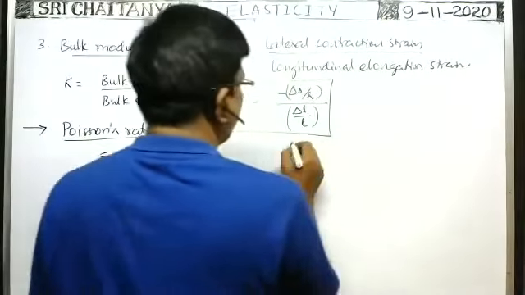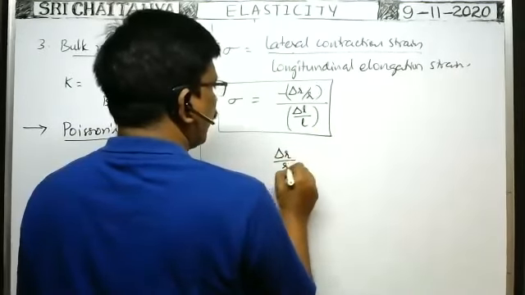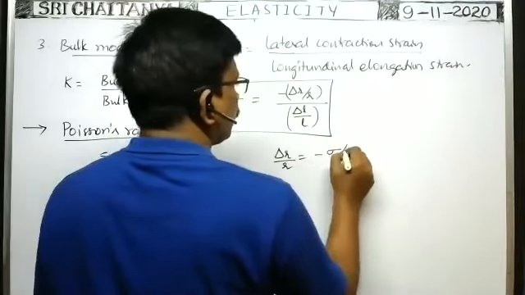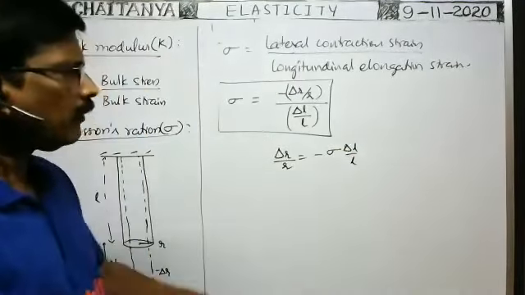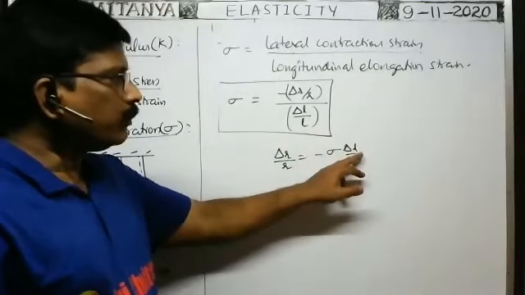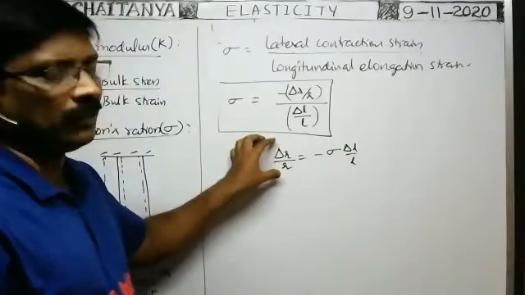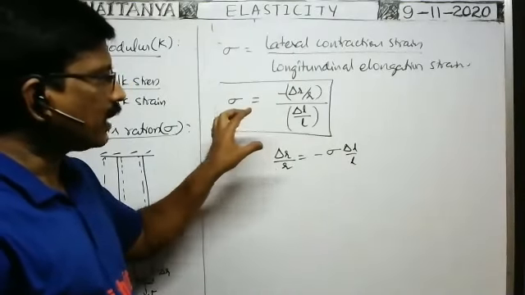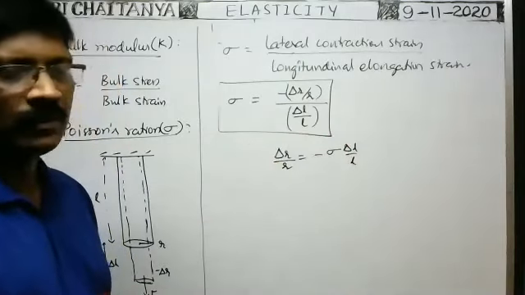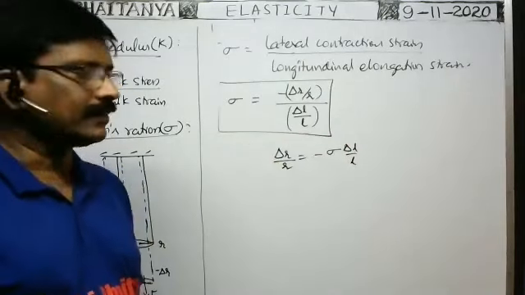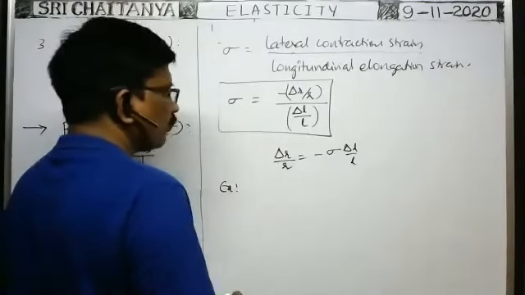So from this, we can write lateral contraction strain delta R by R is equal to minus sigma into delta L by L. Sometimes the longitudinal strain will be given. Then what is the percentage of lateral contraction strain? The lateral contraction strain percentage is that into 100. Then by using this formula, we can calculate. Sometimes you will be given an example; I want to discuss one.